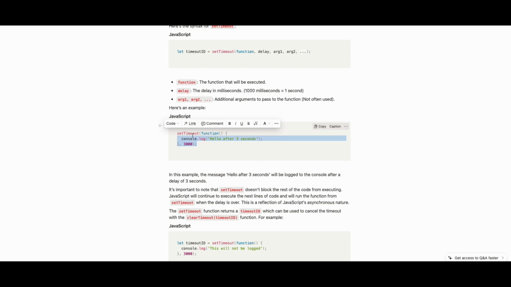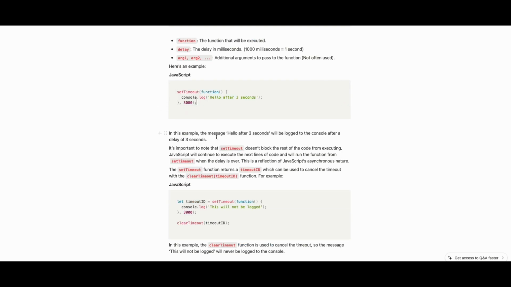Yeah, setTimeout is called in this way: setTimeout, function, and delay. Mostly people won't use the arguments, as I said. For example, a hello message after 3 seconds. This one is important to know. It is important to note that setTimeout does not block the rest of the code from execution. JavaScript will continue to execute the lines of code and will run the function from setTimeout when the delay is over. This is a reflection of JavaScript's asynchronous nature. The setTimeout function returns a timeout ID which can be used to cancel the timeout. As I said before, clearTimeout cancels that setTimeout in that way.